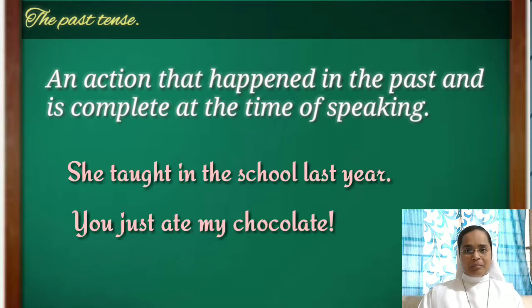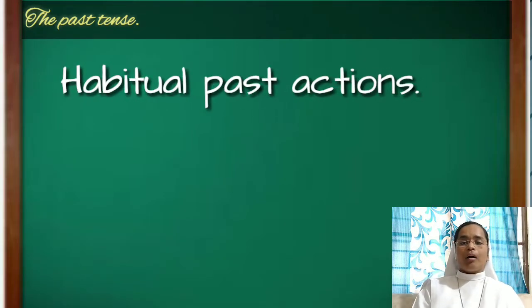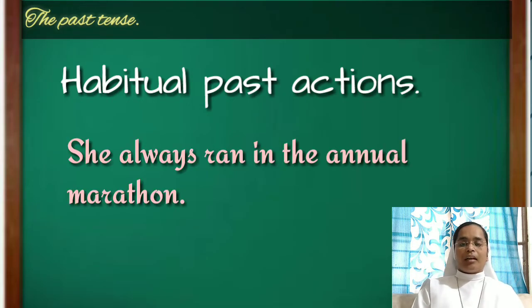It's again a completed action and it has happened in the past, so we say it in the simple past tense. Simple past tense is also used to talk about a habitual past event, like she always ran in the annual marathon, which is a past event but a habitual action.